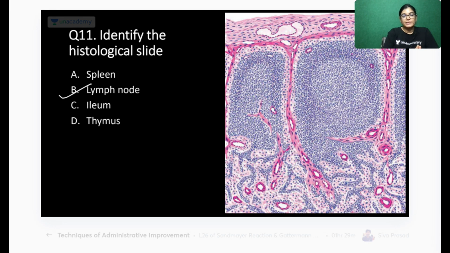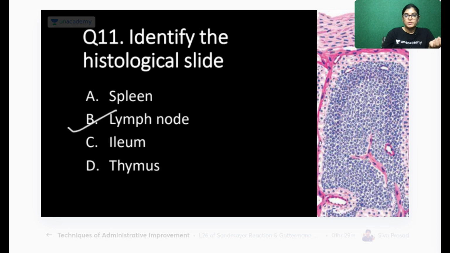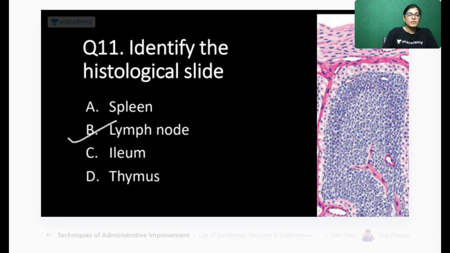Why is it a slide of lymph node? Why is it not spleen? First, let me tell you why the other options are not correct. Spleen is not the correct answer because in a spleen slide we would see an eccentric location of the central artery, which is not visible in this slide. So it can't be the correct answer.